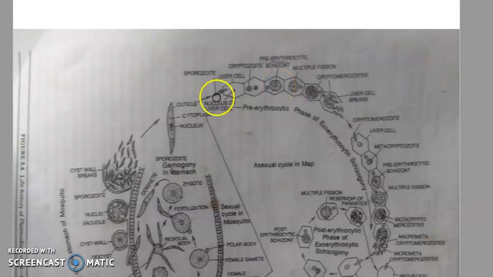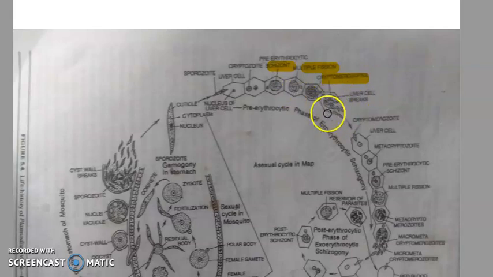I'm repeating these stages. This is the sporozoite. It gets injected along with the saliva of the mosquito, then it goes to the liver cell. Once inside the liver cell, it becomes rounded in structure and is now known as a cryptozoite. This cryptozoite grows in size and forms the pre-erythrocytic schizont. Its nucleus starts dividing by multiple fission, and many nuclei are formed. Around each nucleus a bit of cytoplasm accumulates, and at this stage these are known as cryptomerozoites. Around 1000 cryptomerozoites are formed in each liver cell.